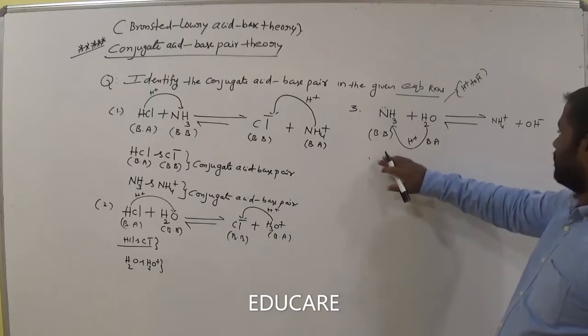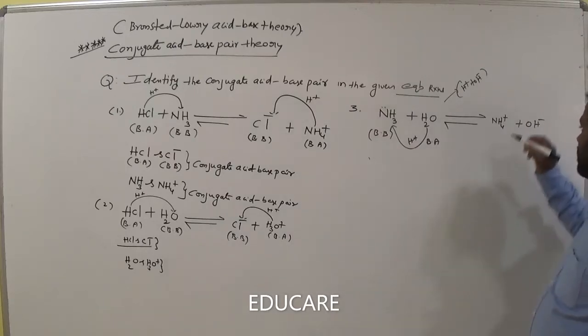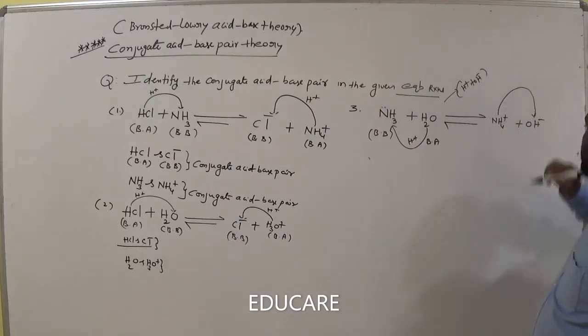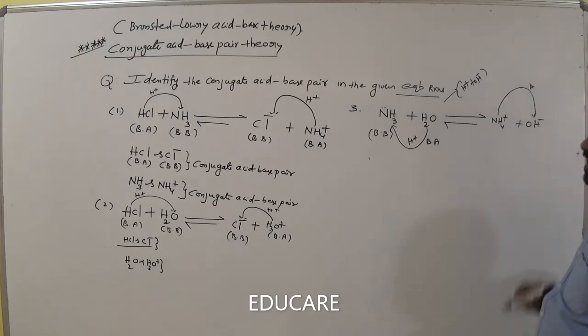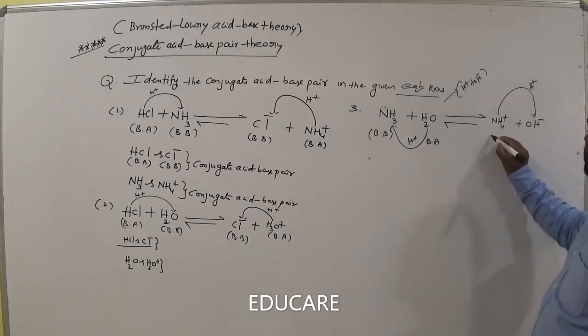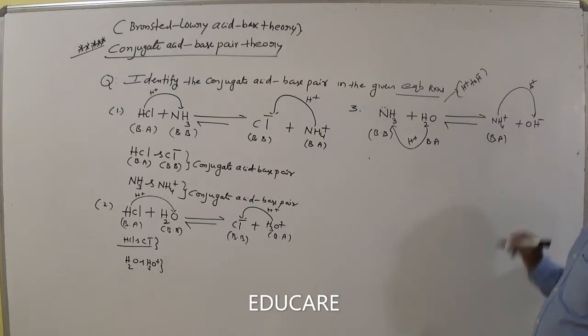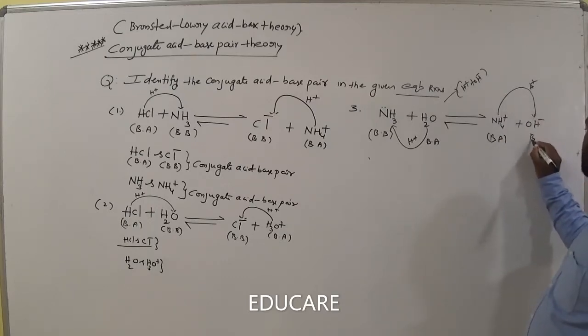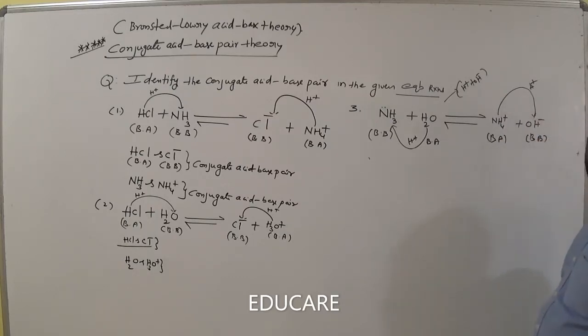So now in the forward direction, come to the backward direction. Now again ammonium can donate the H plus to OH minus. Is it clear? So that means the proton donor is Bronsted acid. It gains the proton, meaning Bronsted base. Am I right? Bronsted base in the backward direction.